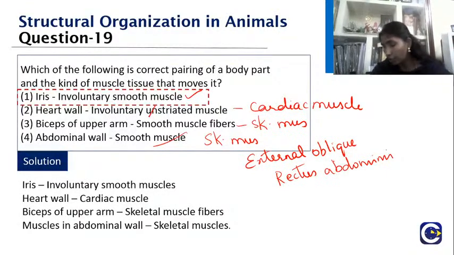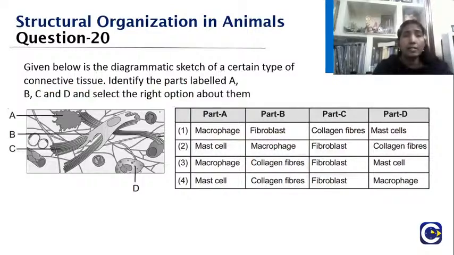Okay, very good, children. Next you look into this. They have given a certain type of connective tissue, which is areolar connective tissue. Identify the parts A, B, C, D and select the option. I hope if you knew the slide which we dealt with earlier, this is an easy answer. So what is A?